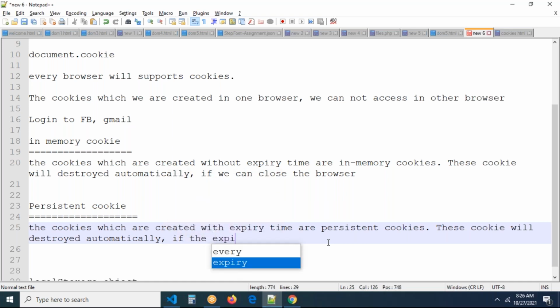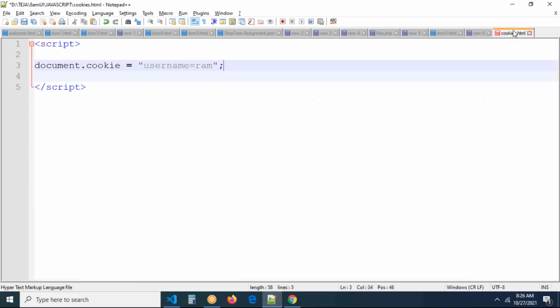These concepts are very important, guys, in interviews. They will ask us in most scenarios how to create a cookie normally and how to create a cookie with some expiration time. So that too we can see, guys. Let us see how we can create a cookie.